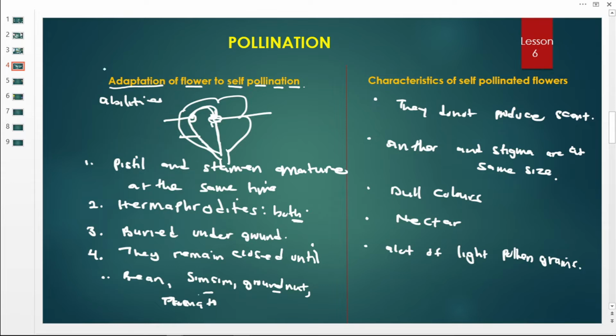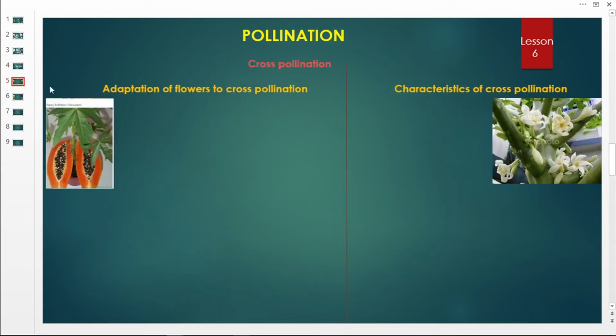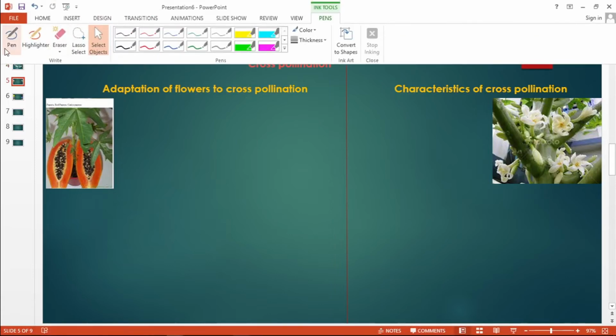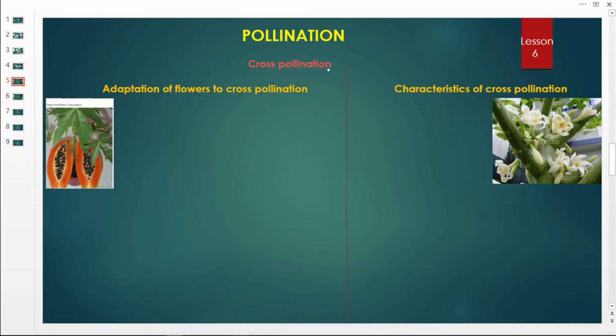Okay, now let us move on and look at cross-pollination. So the adaptations, these flowers have the things that make these plants have cross-pollination. Remember we said cross-pollination is the transfer of pollen grains from the anthers of one flower to the stigma of another flower, but of the same kind.